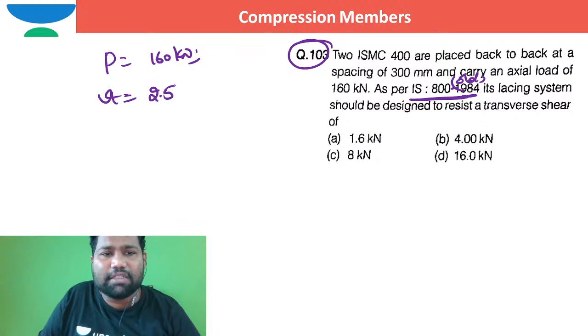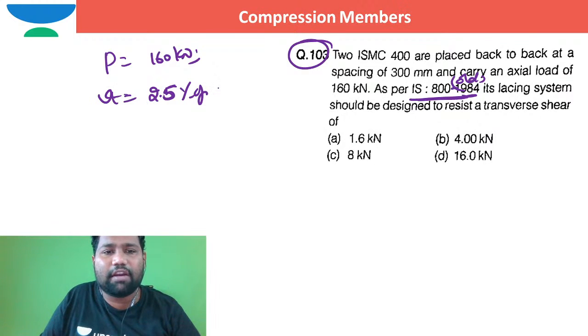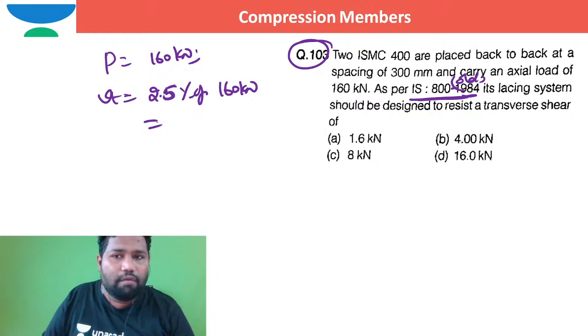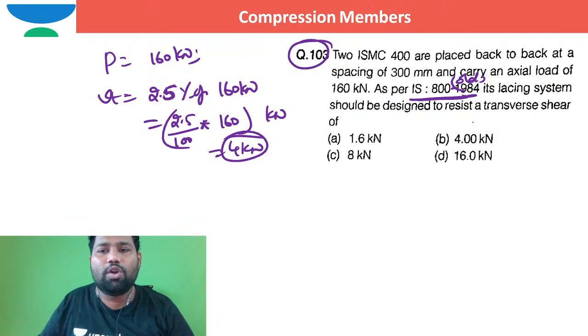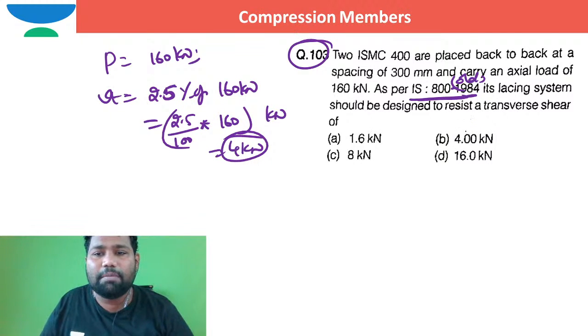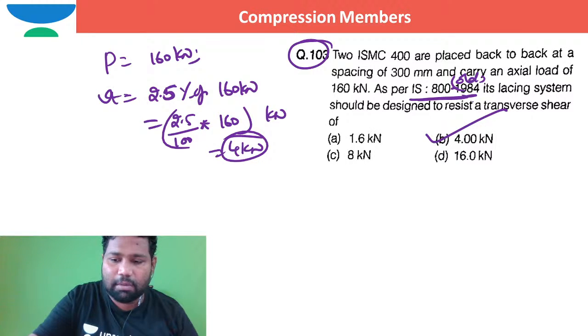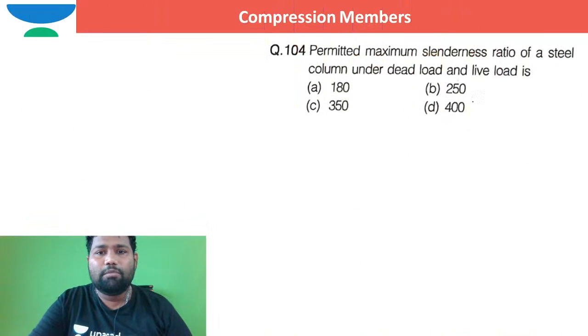I had already mentioned this for this type of model: 2.5% of total axial load, which is 2.5% of 160 kilonewton. So 2.5 by 100 into 160, you will end up with 4 kilonewton. This is as per old code of practice, so do not multiply by 1.5. The correct option is B. This I had already worked out for this type of model just before also. Moving to the next question.